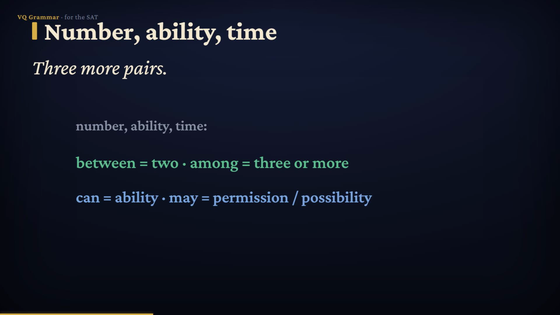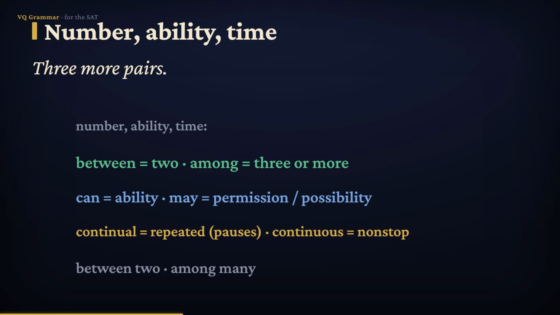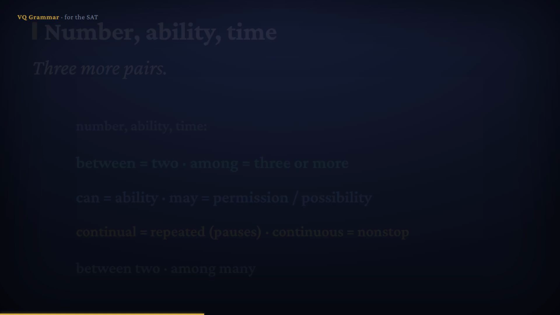Can shows ability. May shows permission or possibility. I can swim means I'm able. I may swim means I'm allowed, or it might happen. And continual means repeated with pauses, like continual interruptions. Continuous means without any break, like a continuous hum.